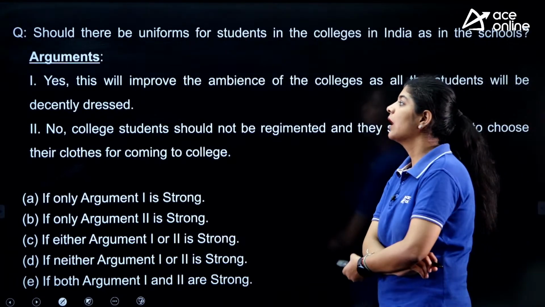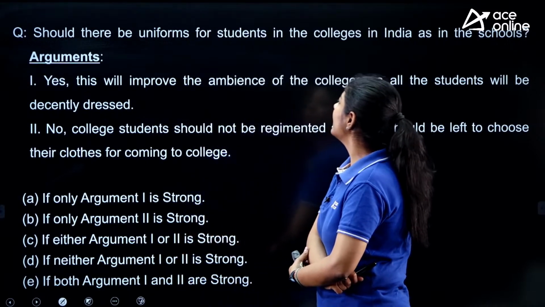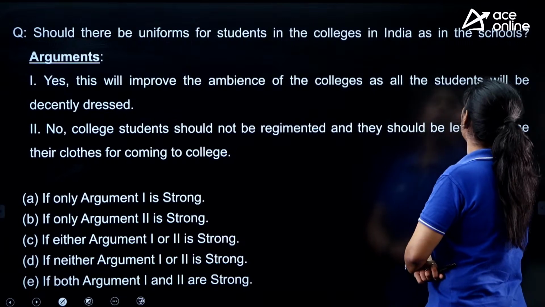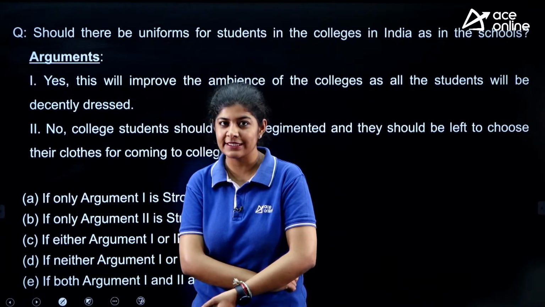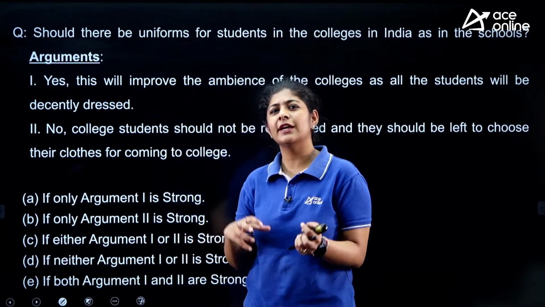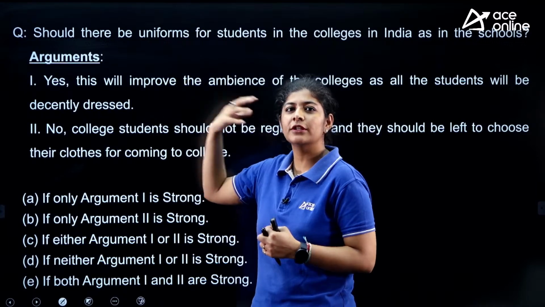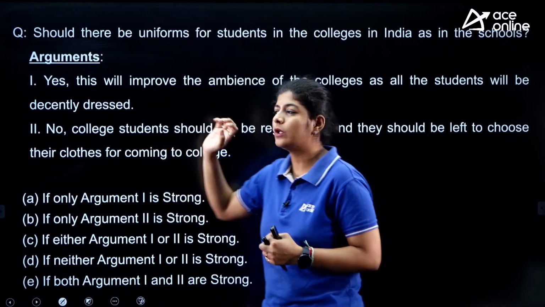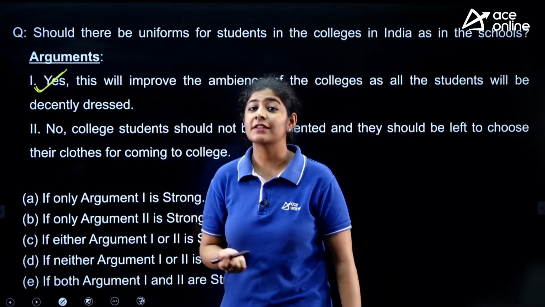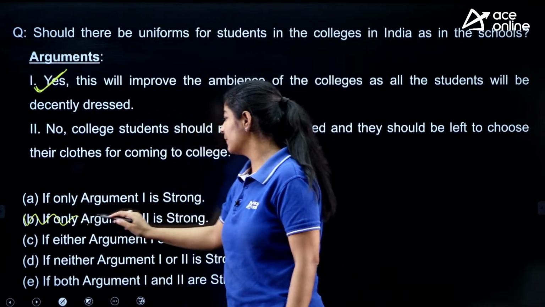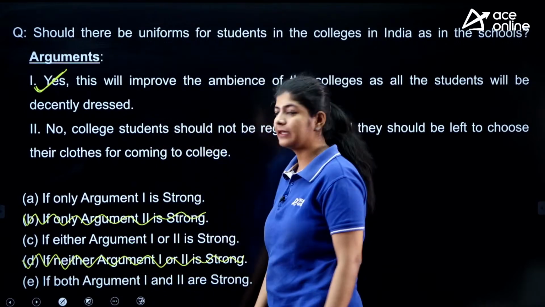Okay, let's see. So first one, yes: this will improve the ambience of the college as all the students will be decently dressed. Yes, if we put in a uniform type of culture, then there are chances that the whole environment will look decent. So this is my strong argument. If this is my strong argument, that means options B and D are eliminated, right?